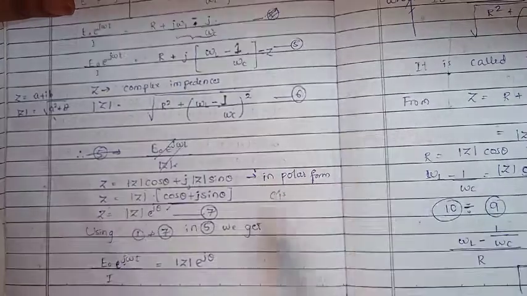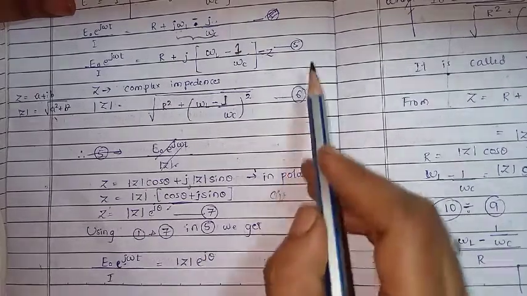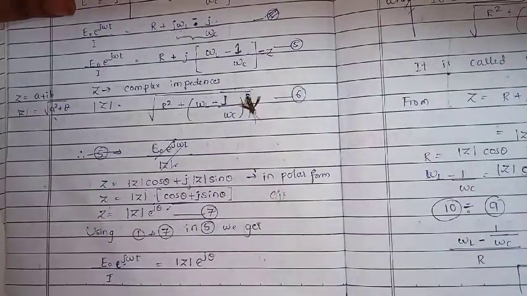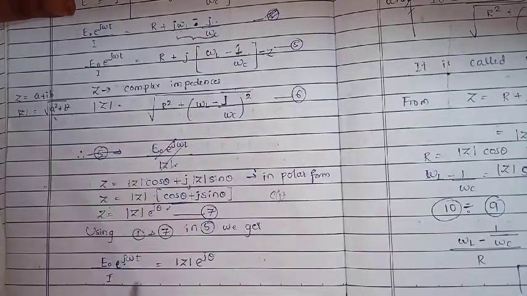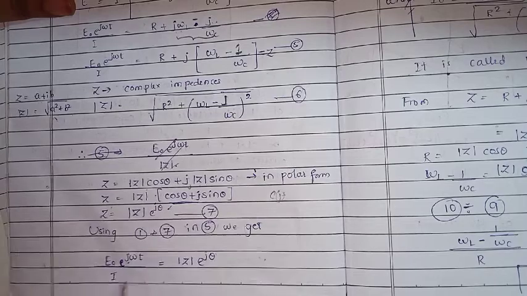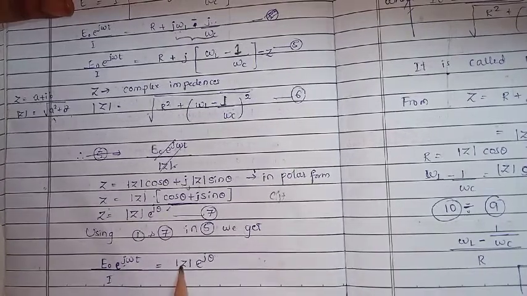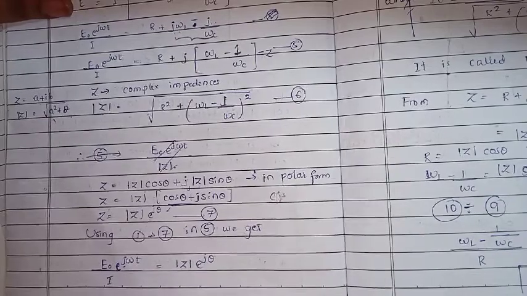Using equation 1 and 7 in equation 5, we will get E naught e raised to j omega t by I equals mod Z e raised to j theta.